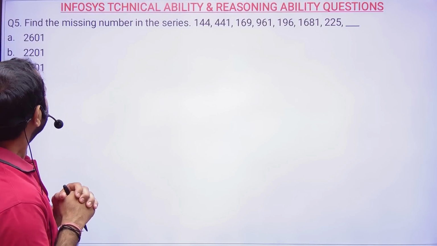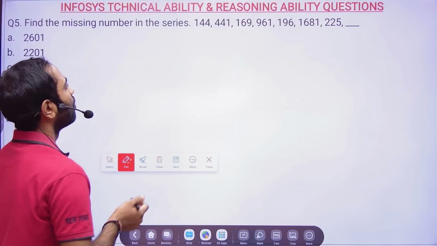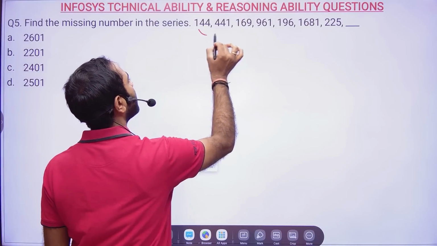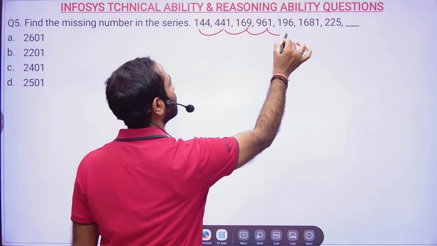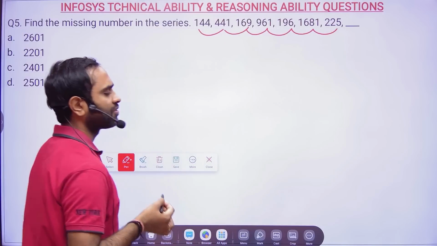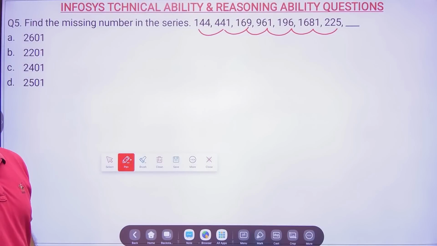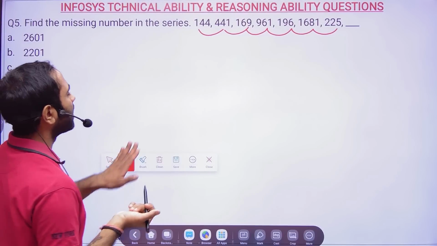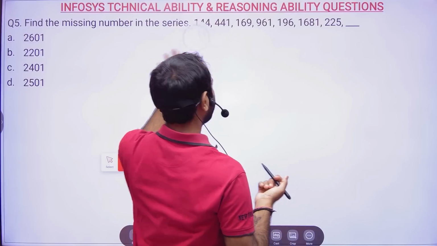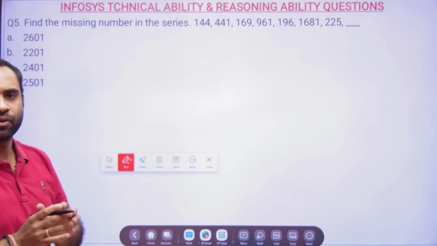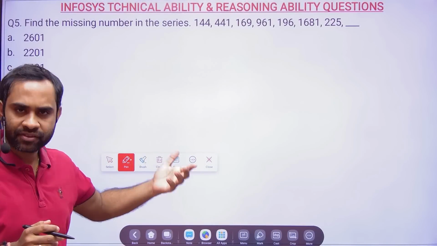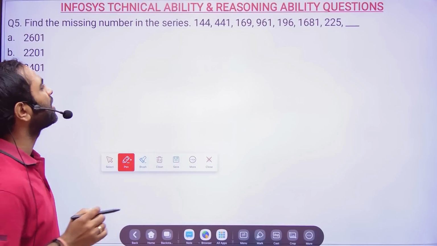Find the missing number in the given series. 144, 421. Many of you will start taking the difference and then start finding the numbers. That might also give you the logic sometimes, okay? But once you know that in number series we have squares, we have cubes, then things become easy.